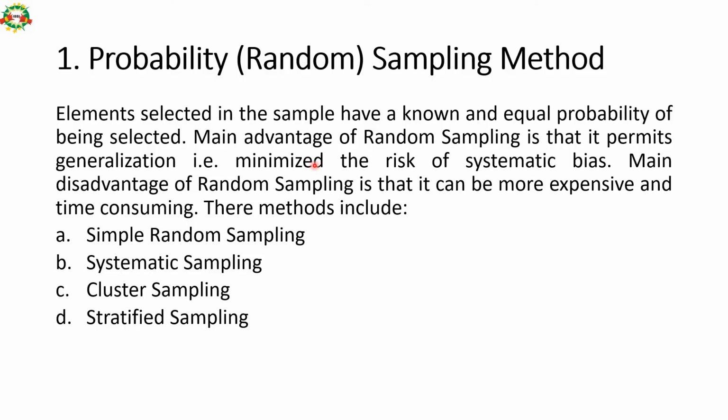The main advantage of random sampling is that it permits generalization, that is, it minimizes the risk of systematic bias. However, the main disadvantage is that it can be more expensive and time consuming. So these are the 4 types of probability sampling methods: simple random sampling, systematic sampling, cluster sampling, and stratified sampling. Let us understand a little bit about each of these sub methods.